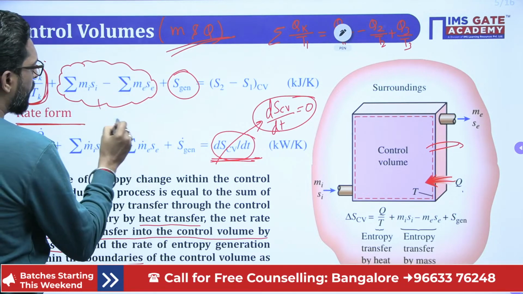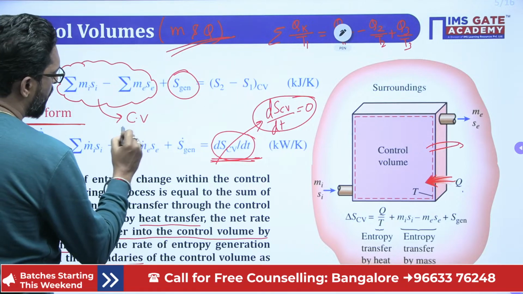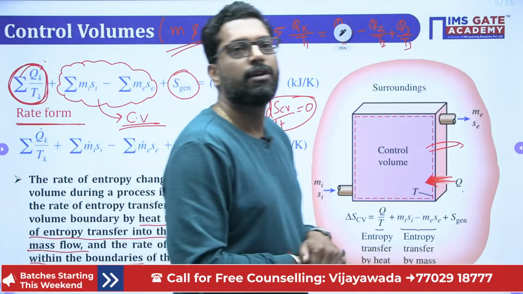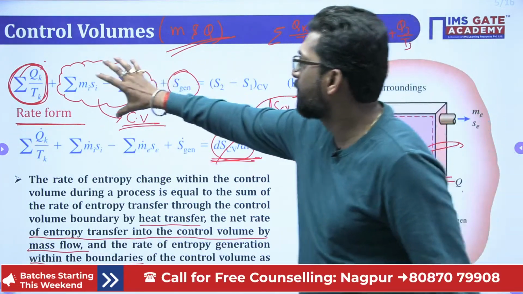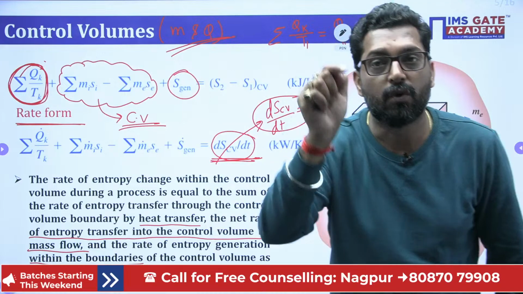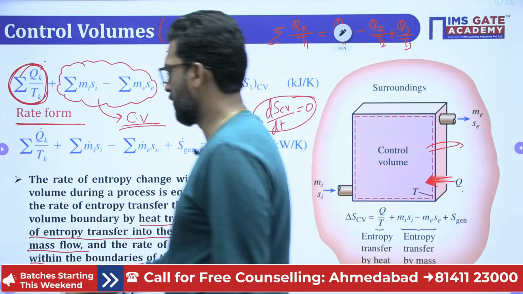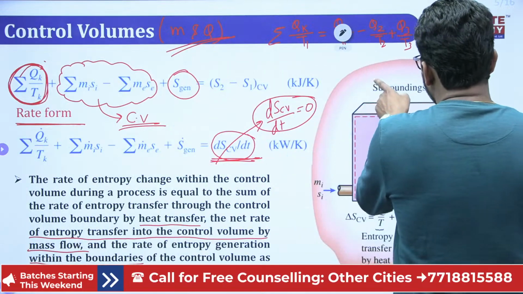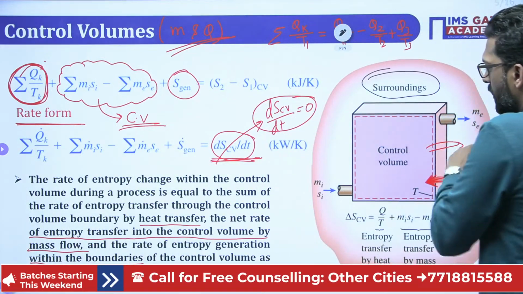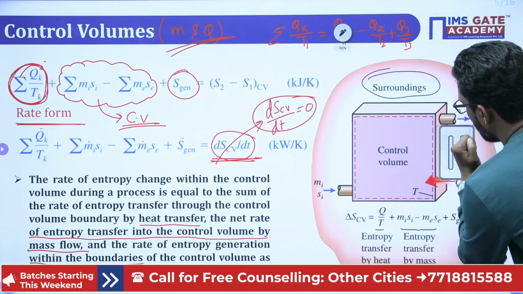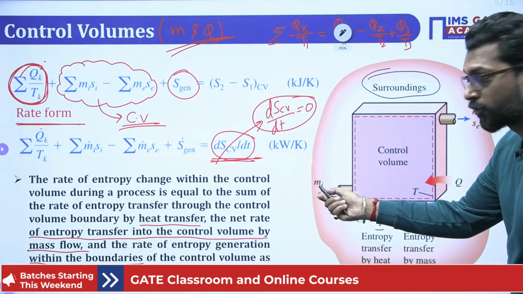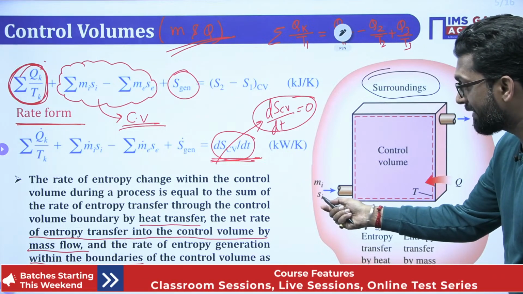Why will this be added? Because there is a control volume, mass in and exit. This extra term will be 0 when the system is closed. Okay. So this is our control volume. This is our surrounding. This is our control volume. So let's suppose in the control volume, mass is in. So with respect to mass in, there is an entropy. This is the specific entropy. Why?